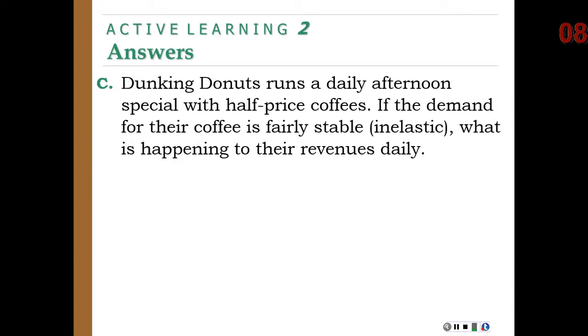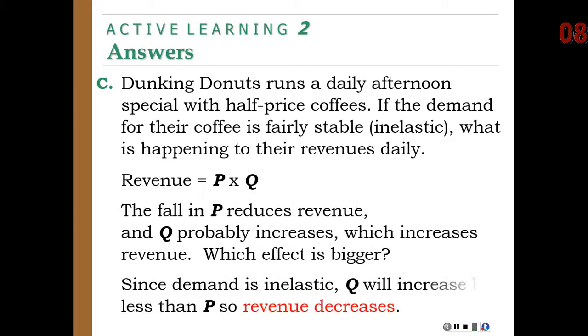And then finally, Dunkin' Donuts runs a daily afternoon special with half-price coffees. If the demand for their coffee is fairly stable, meaning people are going to buy afternoon coffee regardless of what they charge for the price, therefore it's inelastic, what is happening to their revenues on a daily basis? Again, if this is inelastic demand, they're getting in the elevator, and if the price falls, guess what happens to their revenue? It also falls.